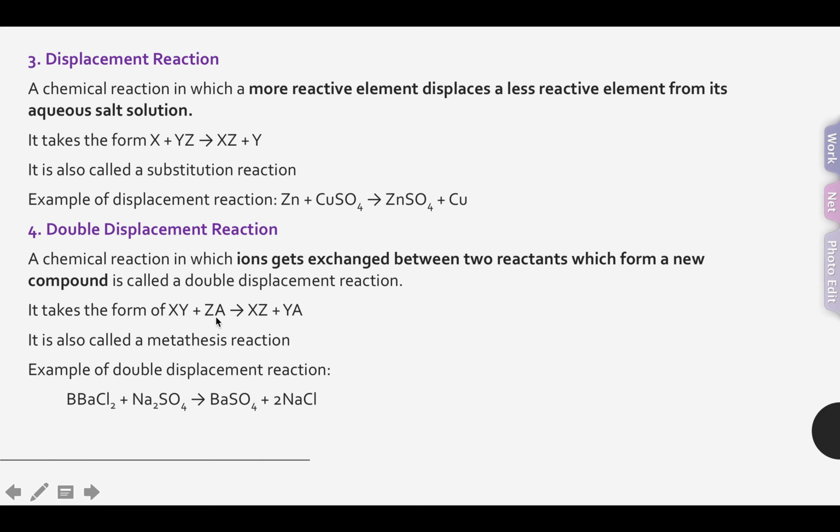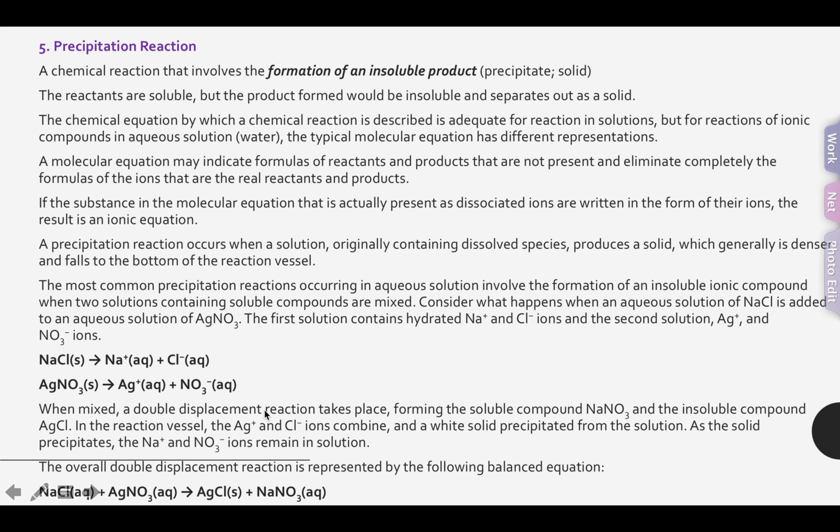So XY plus ZA turns out to be XZ plus YA, so it mixed ions together. It's also called metathesis reaction. An example of double displacement reaction is BaCl2 plus Na2SO4 turns out to be BaSO4 plus 2NaCl.